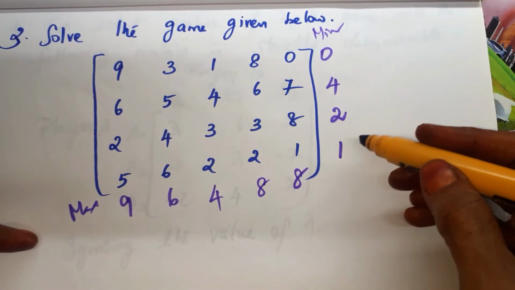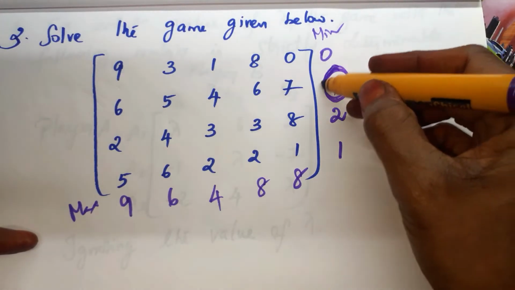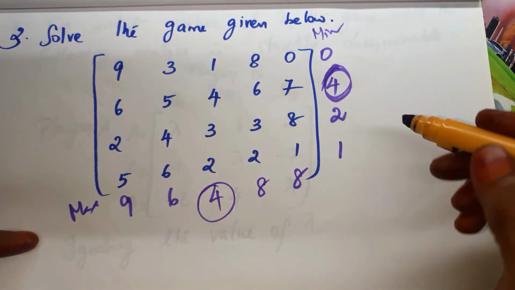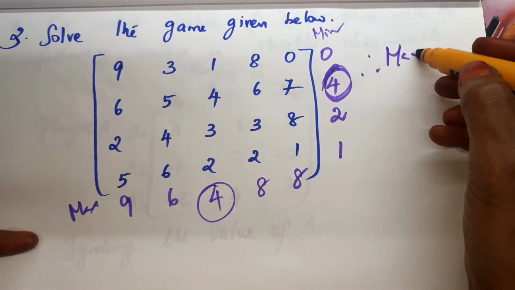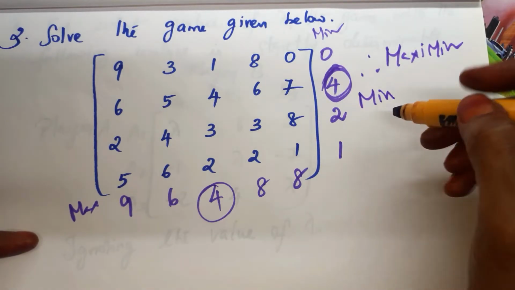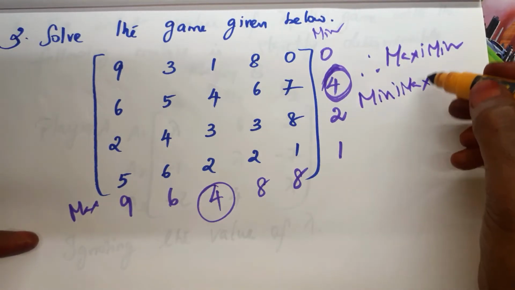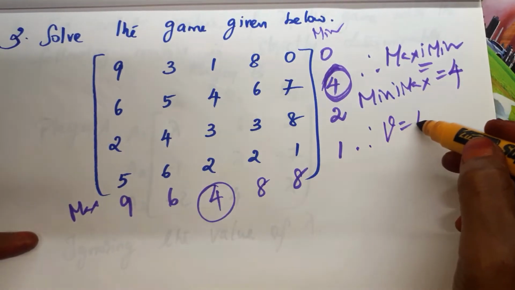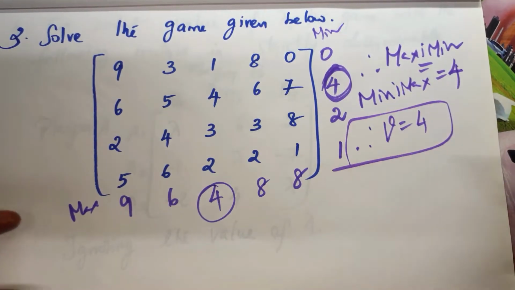Out of the minimum, the maximum we have is 4. Out of the maximum, the minimum we have is 4. Therefore, Maximin and Minimax both are equal to 4. Therefore, V is equal to 4. That is, the value of the game is equal to 4.